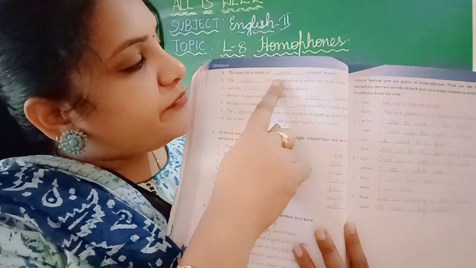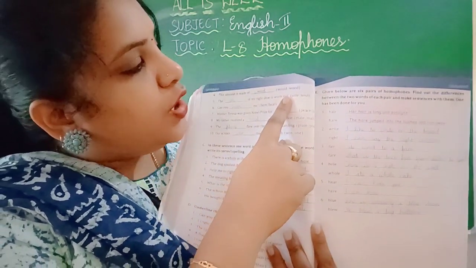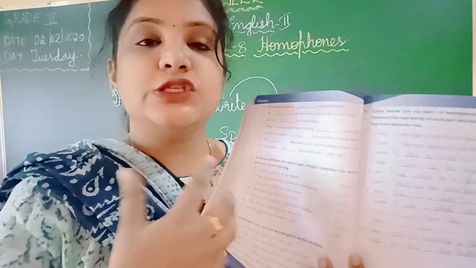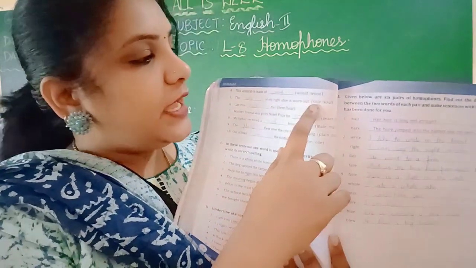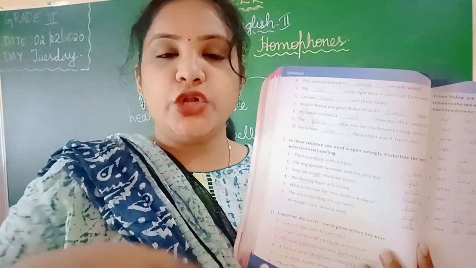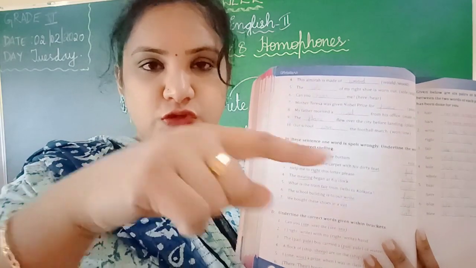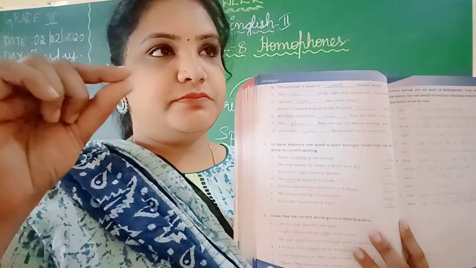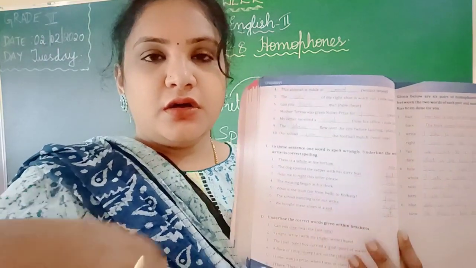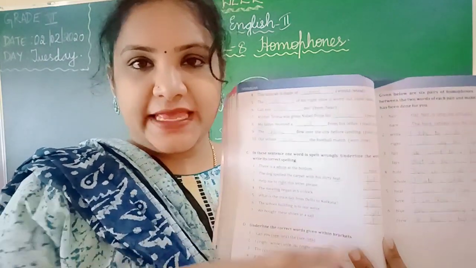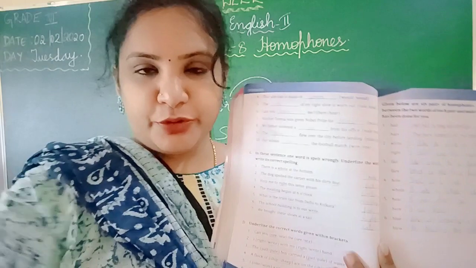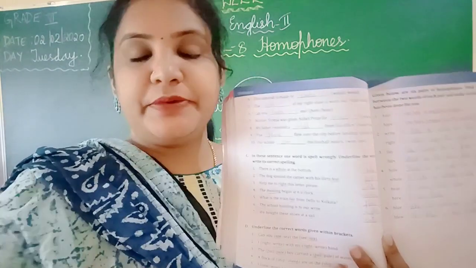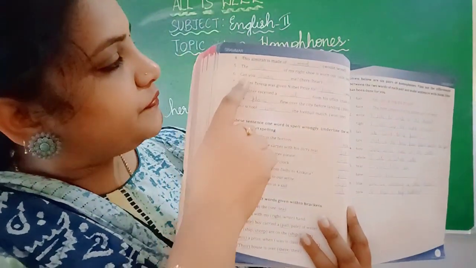The sole of my right shoe is worn out. S-O-U-L is soul, the Atma. S-O-L-E is the sole of your shoes. Inside your shoes you'll have one layer, an extra piece, which you can take off and put back. Yes, that particular piece is called sole.